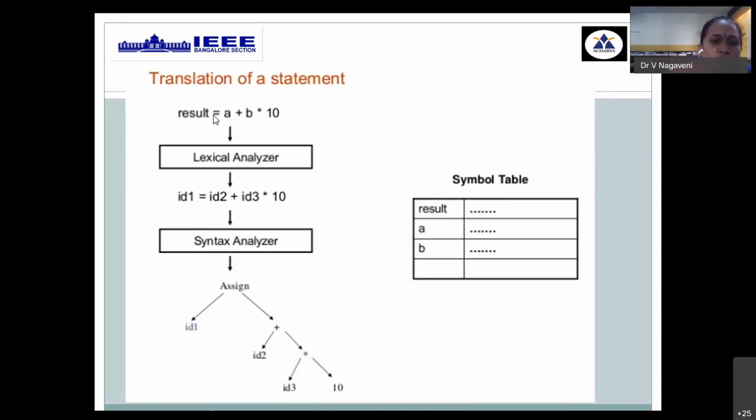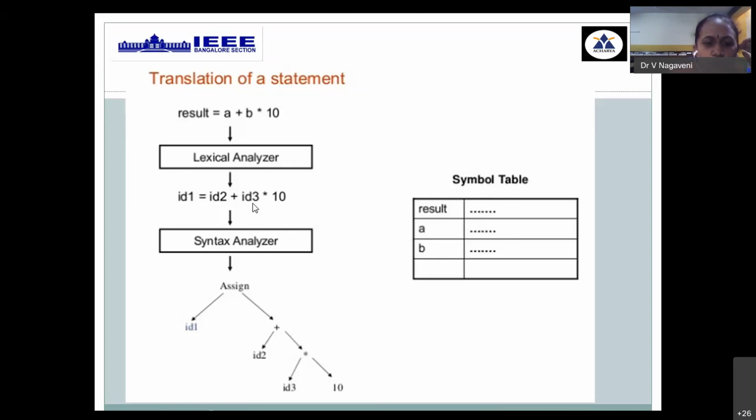Then equal is a symbol, that is also a token. Then the next variable is a, which is considered as a second identifier, and ID2 is the name assigned to it. Then plus is an operator, which will not be saved in the symbol table. Only the IDs a and b will be stored in the symbol table. For operators, a unique symbol is assigned, so the tokens are given the same name. Then the constant is used directly. This is the output of the lexical analyzer.